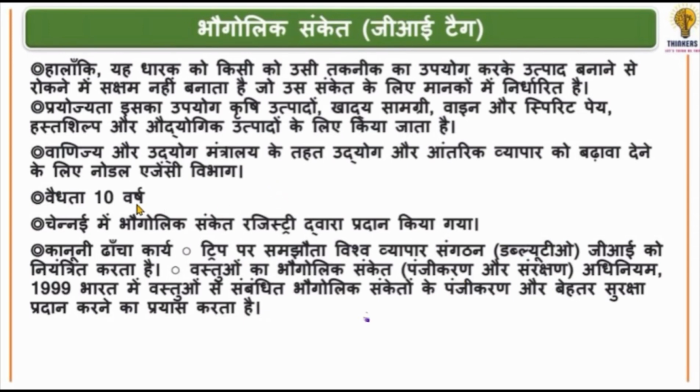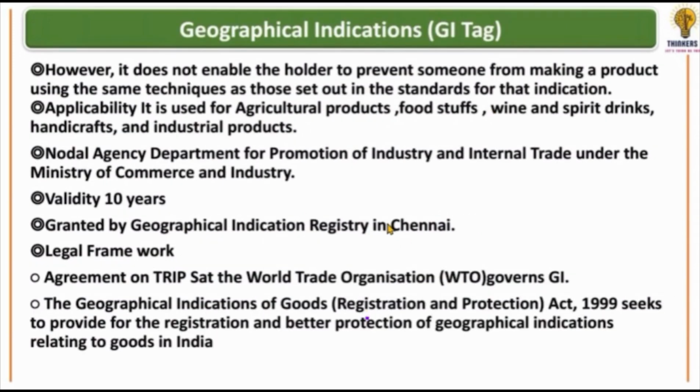Otherwise, we've seen its benefit now. Let's discuss the GI tag. For how many years is a GI tag given? It's for 10 years. What's its use? Its use is that if someone is making a product there, no one else can claim that product. That's its benefit.